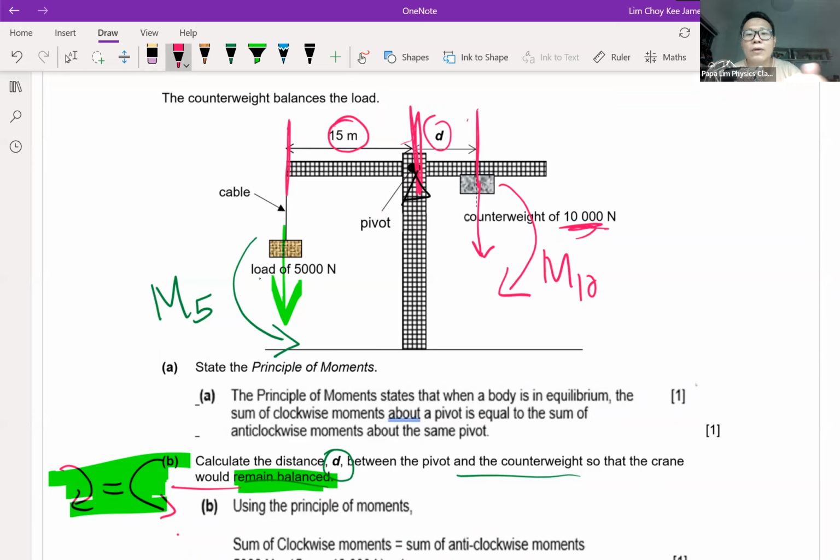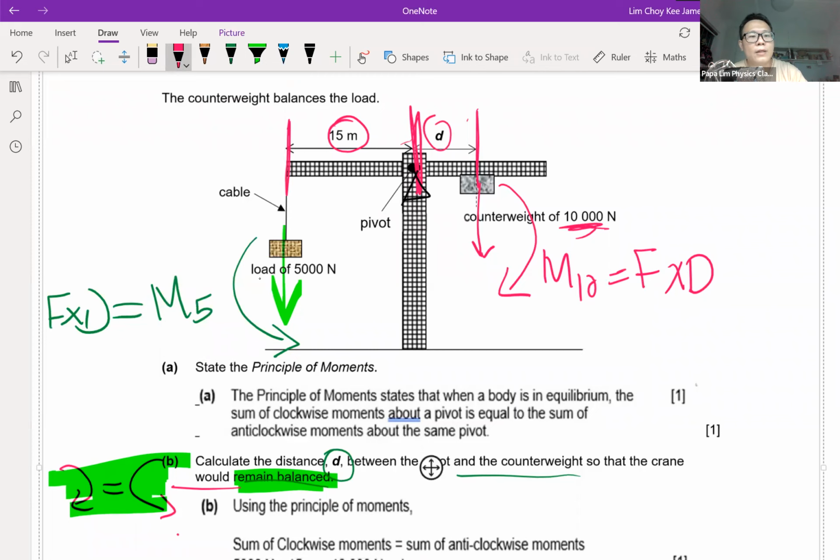Then once I have it, I will look at their respective components, force and distance. So for the left hand side 5,000, I'm looking at M5. The force I'm looking at will be the 5,000 force.